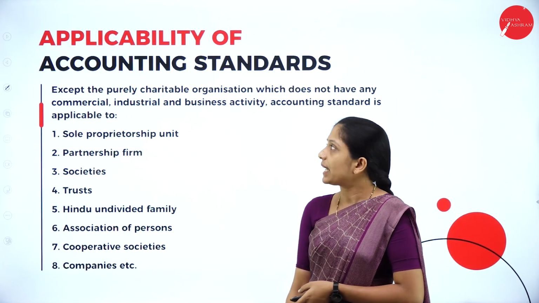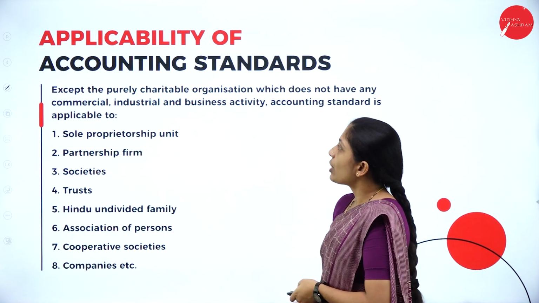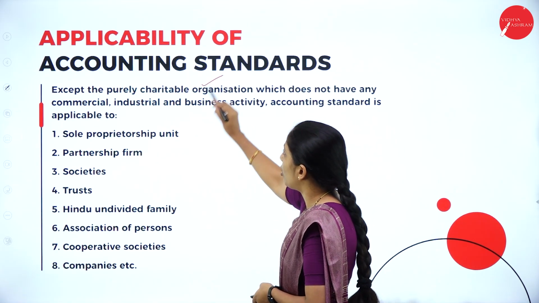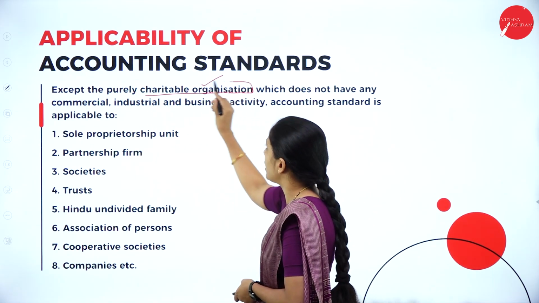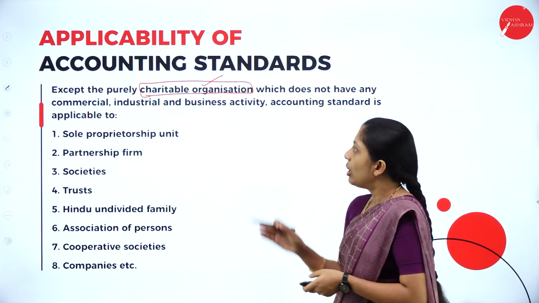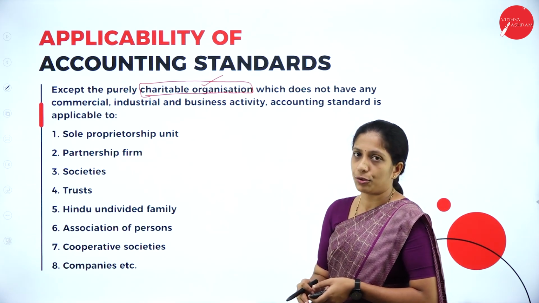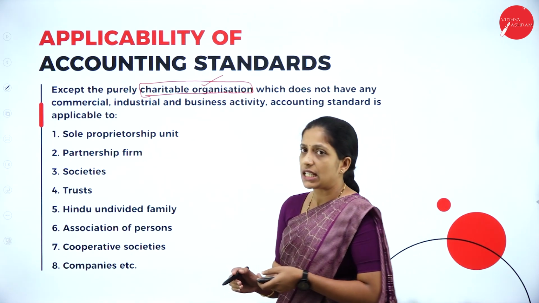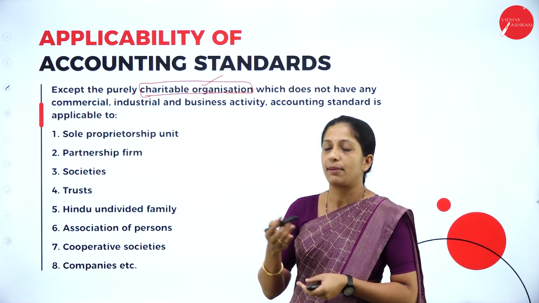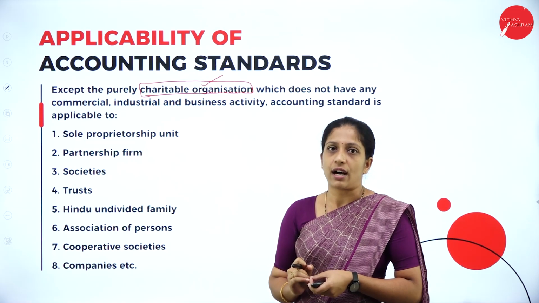Now, let us see applicability of accounting standards, where these are applicable. Except the purely charitable organizations which do not have any commercial, industrial or business activity, accounting standard is applicable to all. So, charitable organizations that do not involve in commercial business as well as industrial activities need not follow the accounting standard.